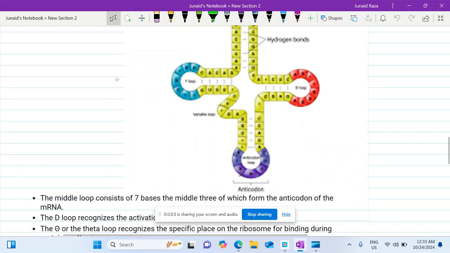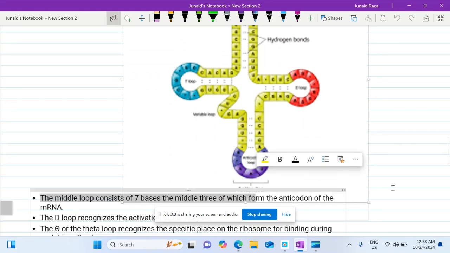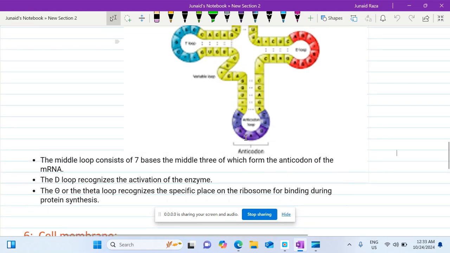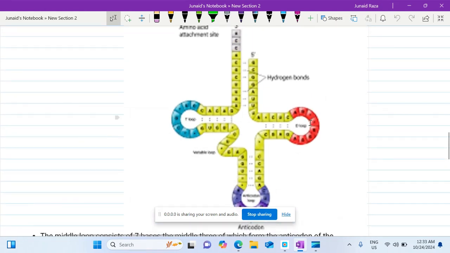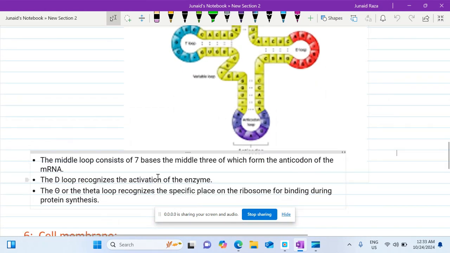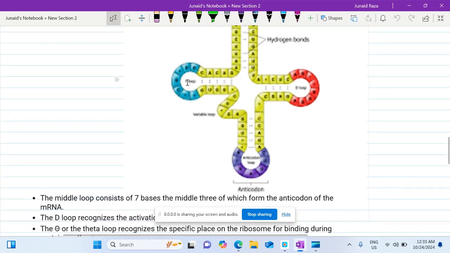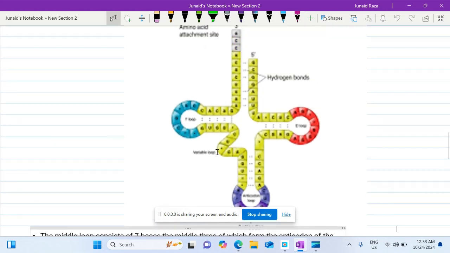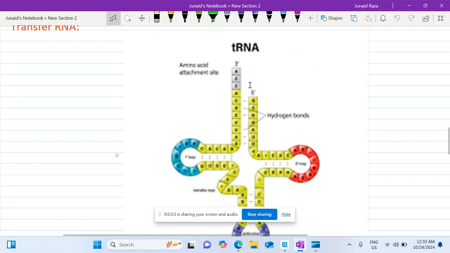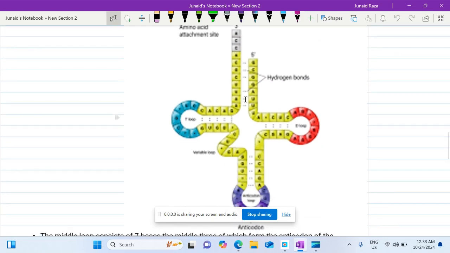Its middle loop like this has a sequence which forms the anticodon AAG, the middle three of which form the anticodon of messenger RNA. It has a D loop which recognizes the activation of enzyme, while its theta loop recognizes the specific place on the ribosome for binding during protein synthesis. It has 2N, 3N and 5N.